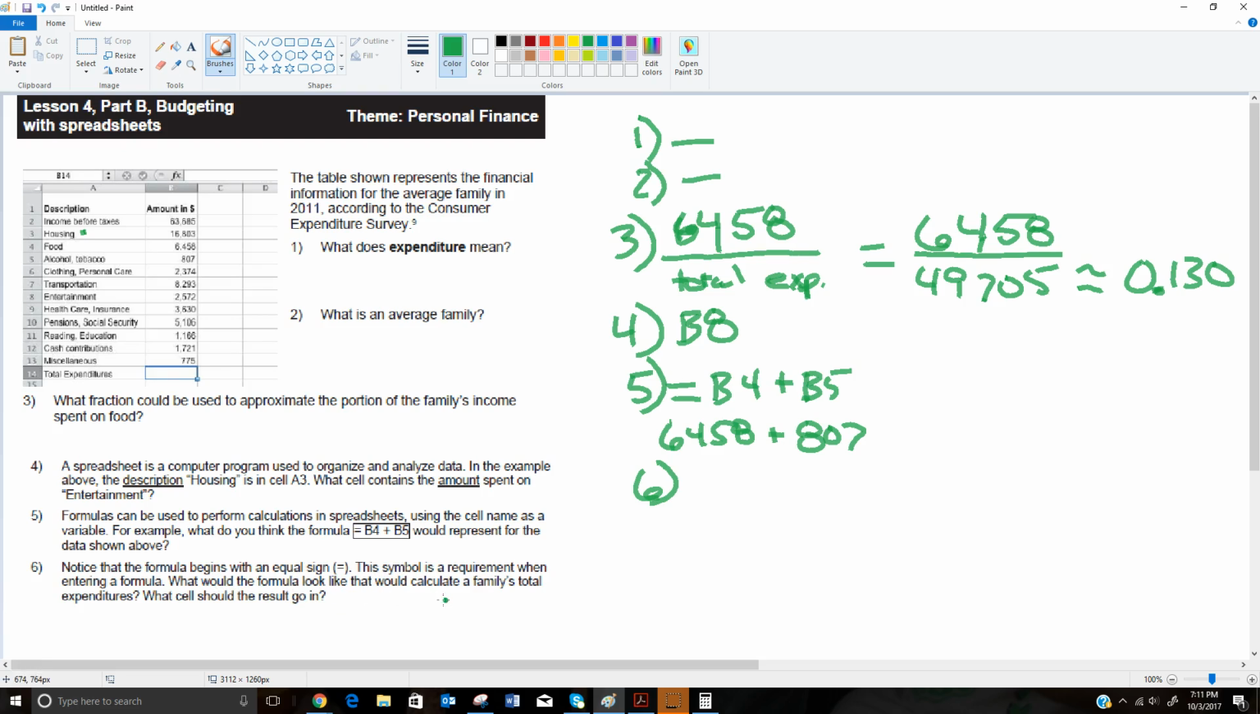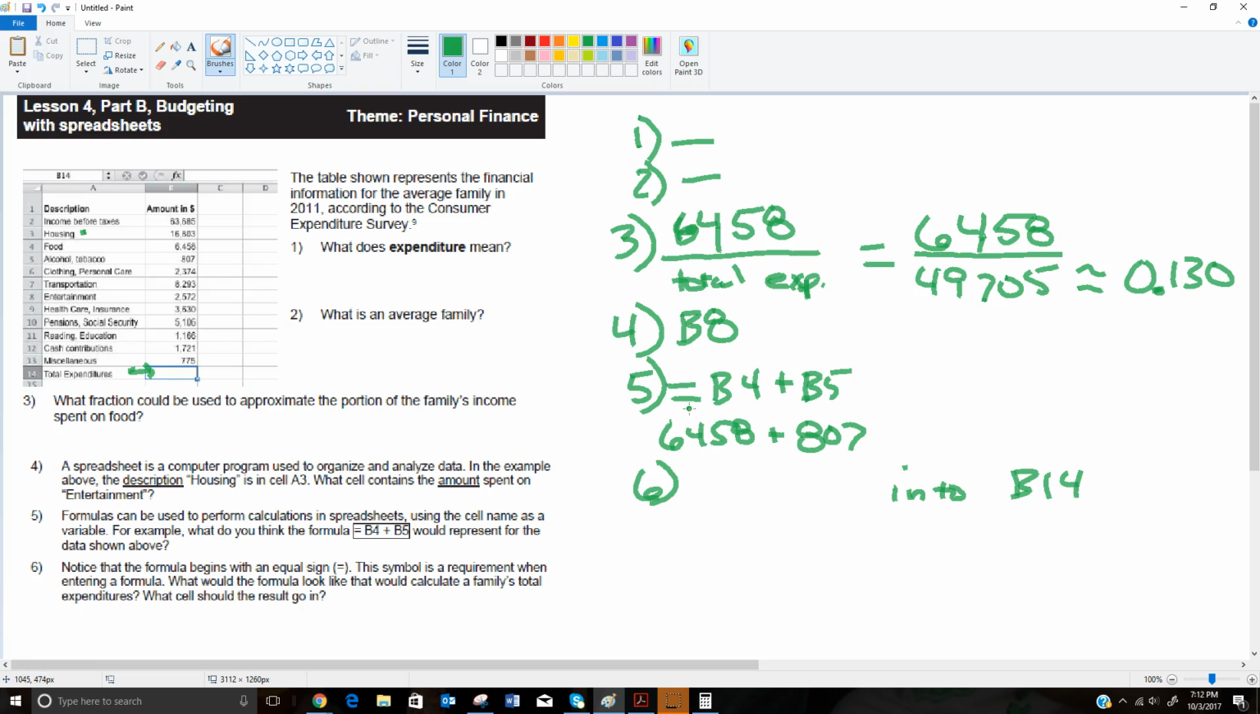What would the formula look like that would calculate a family's total expenditures? And what cell should it go in? Well, the total expenditures should go in this cell, the one that we were talking about earlier. So it should go in B14. So I should write the formula. If I wrote the formula for total expenditures in this cell, then it would calculate the total expenditures.